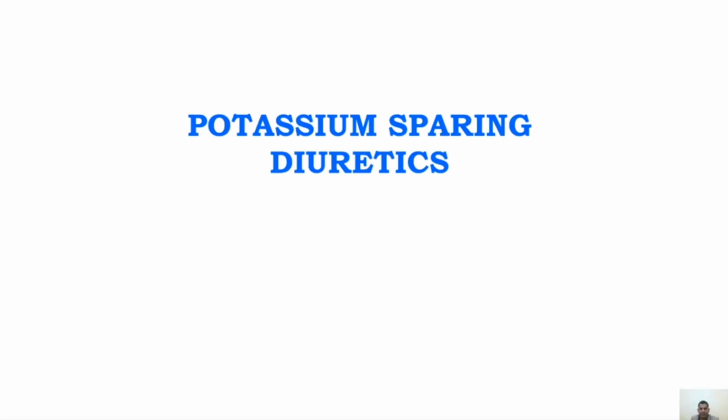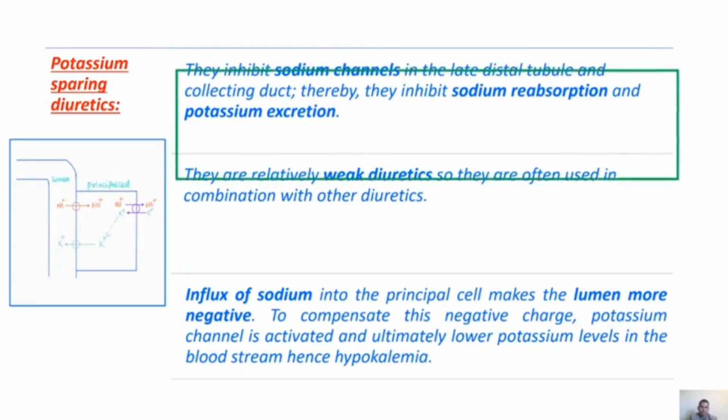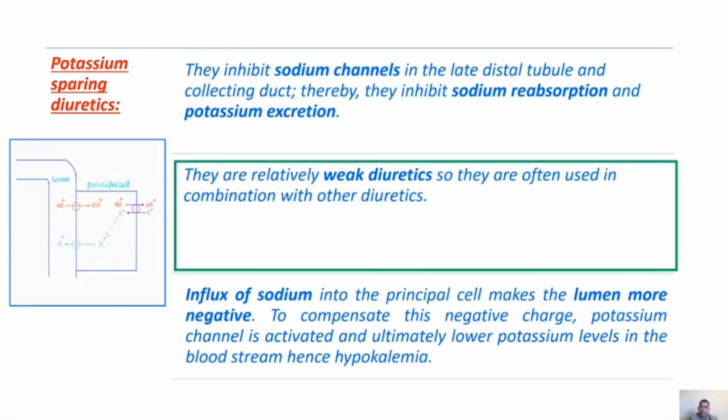The last weak diuretic is potassium-sparing diuretics. The potassium-sparing diuretics inhibit sodium channels in the late distal tubule and collecting duct. Thereby, they inhibit sodium reabsorption and potassium excretion. They are relatively weak diuretics, so they are often used in combination with other diuretics.